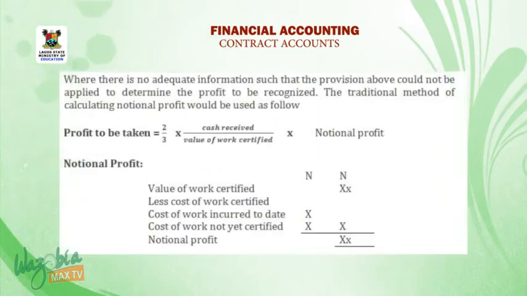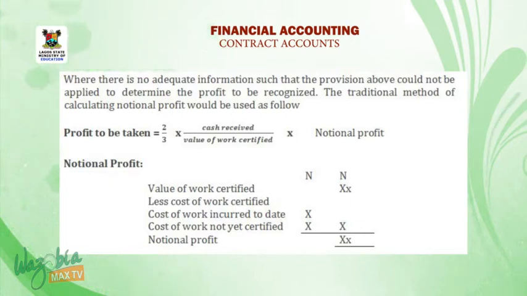Where there is no adequate information such that the provision above could not be applied to determine the profit to be recognized, the traditional method of calculating notional profit will be used as follows. Profit to be taken equals 2/3 multiplied by cash received divided by value of work certified times notional profit.